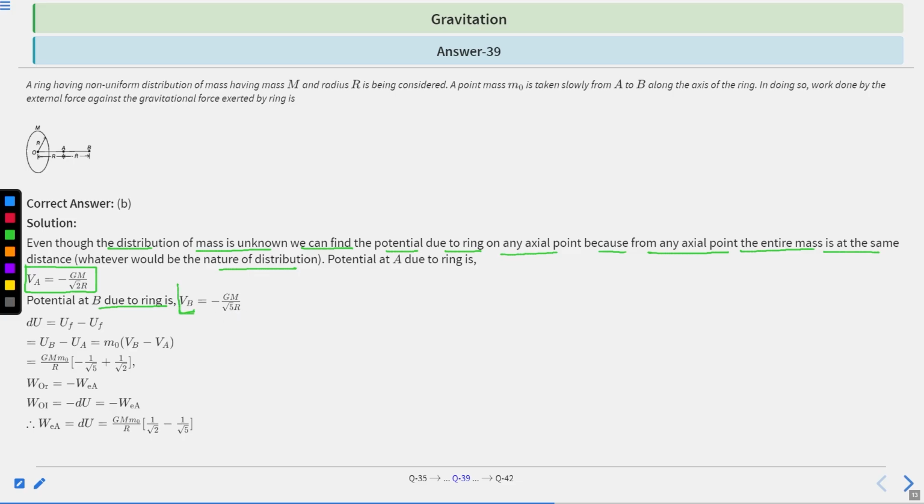So there are two potentials: potential VA due to this ring at this point, and potential VB due to the ring at this point.